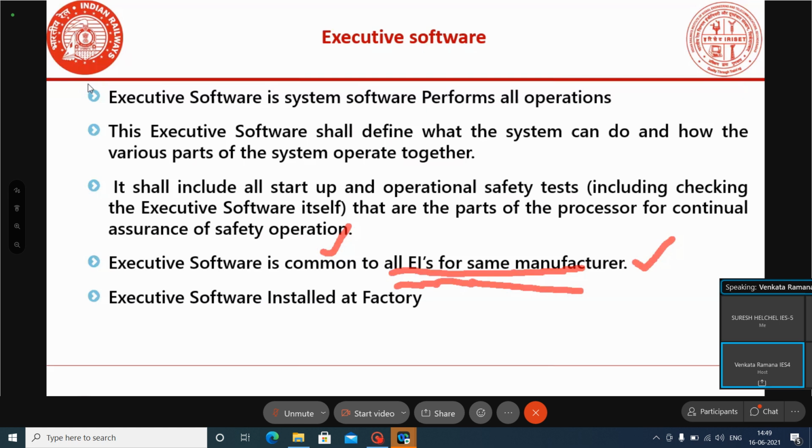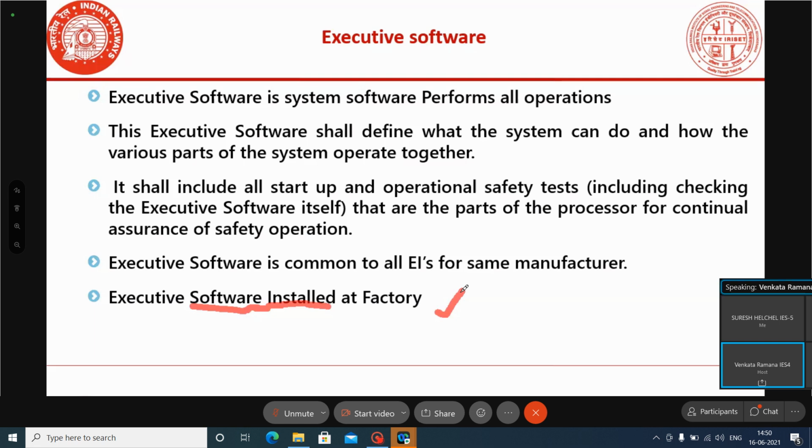But the executive software is not common to all the EIs. Every EI has its individual executive software, and it is common only to that particular system. Normally, executive software will be installed at the factories. While sending these CPU cards to the site, they will load this executive software in the CPUs and send them to the site, because it is common.